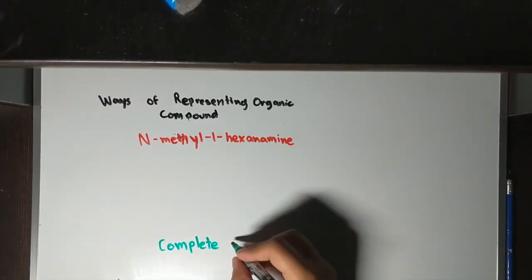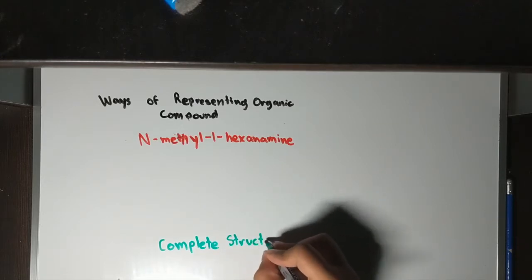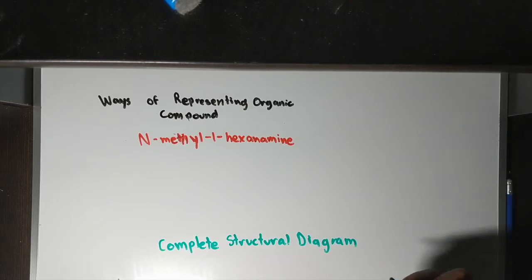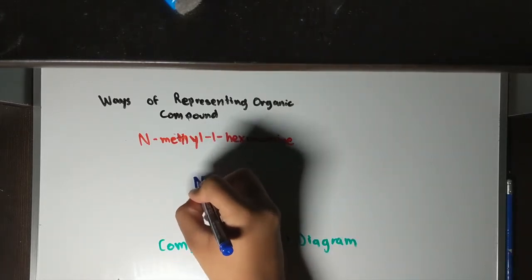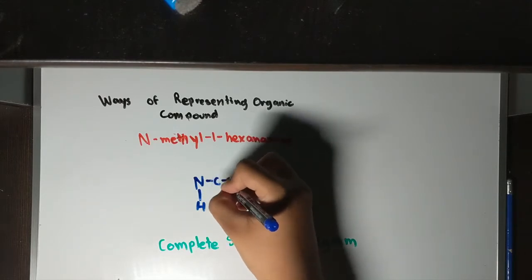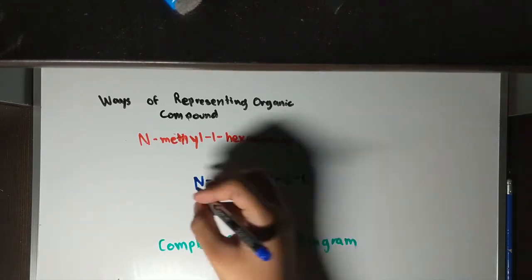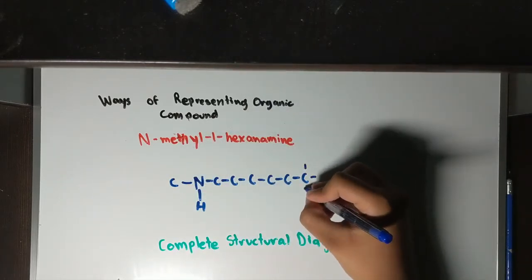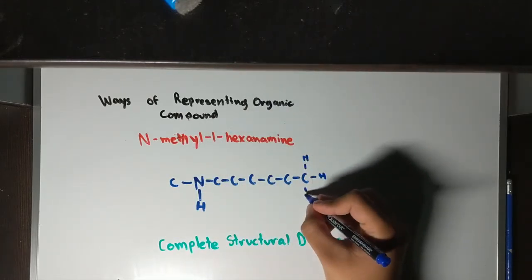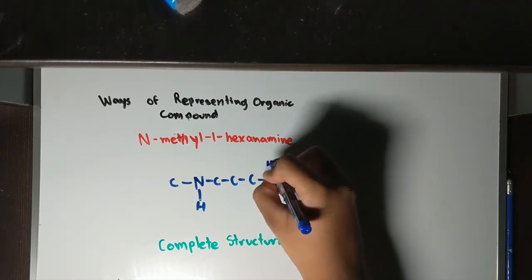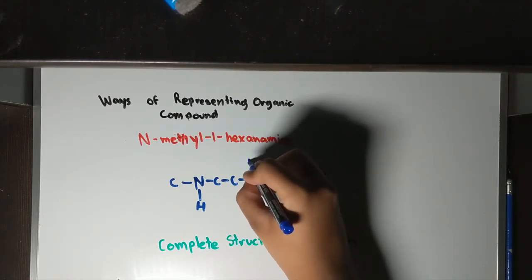Next up is a complete structural diagram. To draw this diagram, we're going to look at the example that was given, N-methyl 1-hexamine. We notice that there are 6 carbons attached to it. So we're going to draw those carbons, 1, 2, 3, 4, 5, 6, and we notice that there's also 1 methyl. So there's also 1 more carbon attached to the N. So that means there are 7 carbons in total.